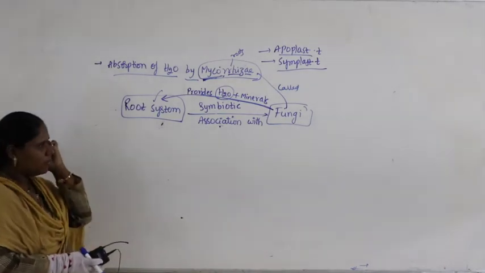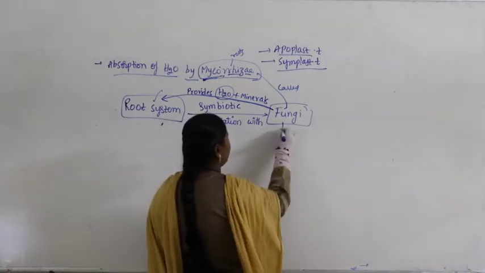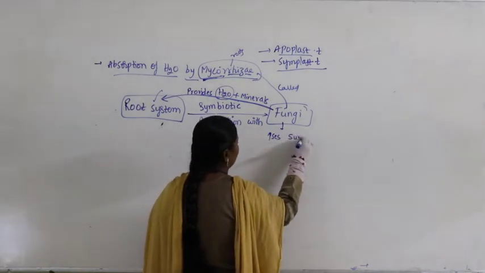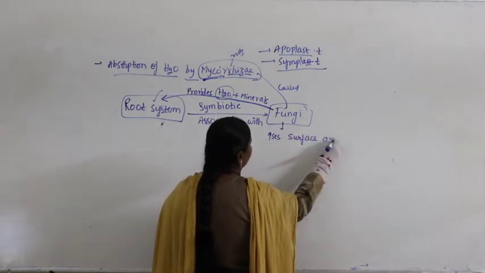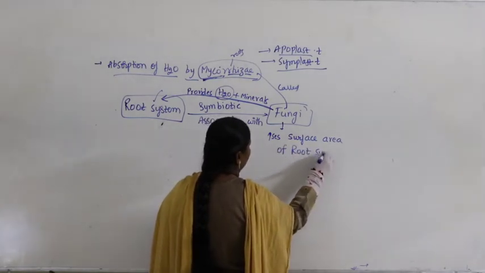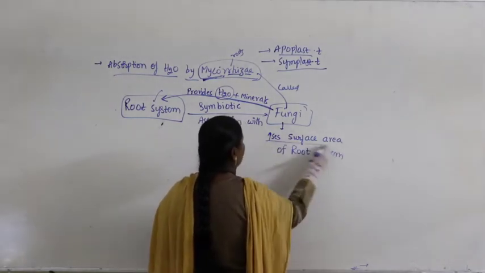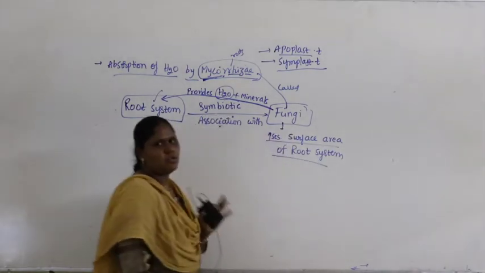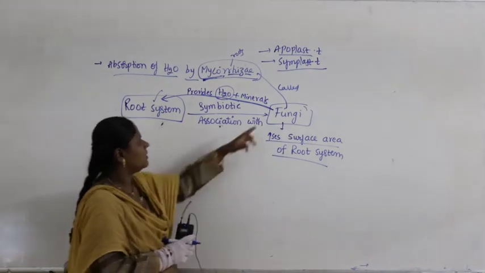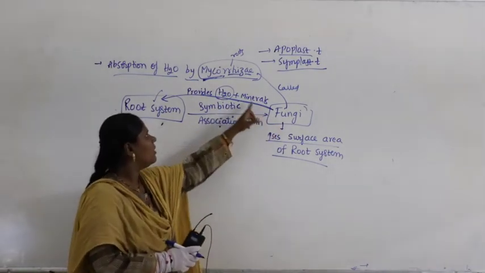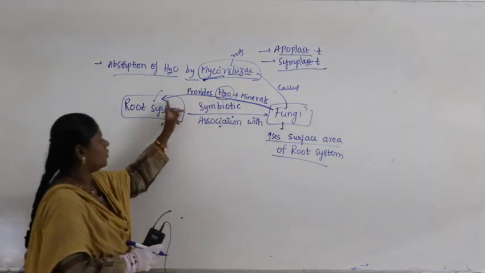How will fungi provide? Fungi increases the surface area of the root system and makes the root take more water and minerals, meaning fungi provides water and minerals to the root.